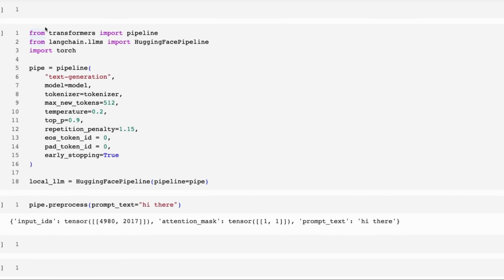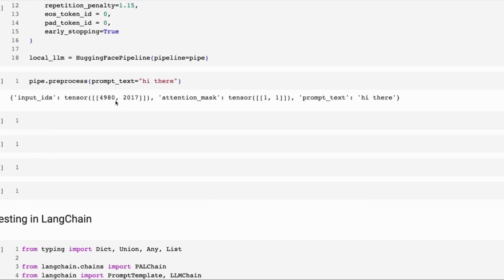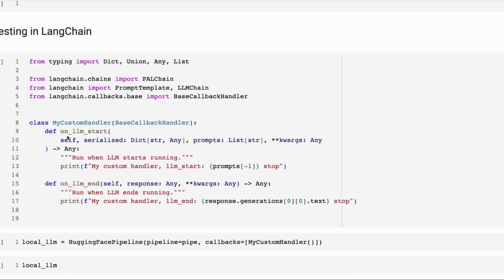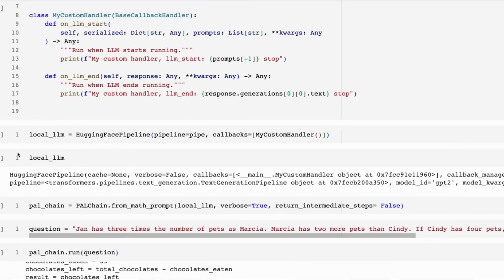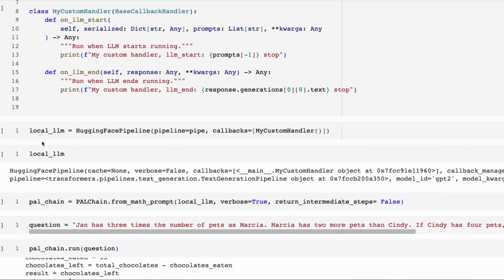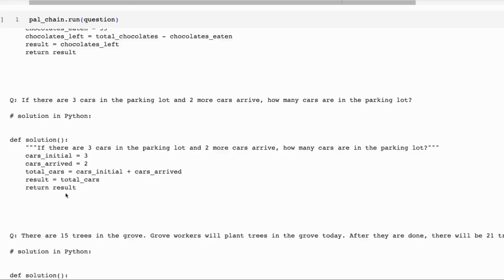So to test this model out in LangChain, we basically need to bring it in. We need to create a Hugging Face pipeline and then use that as a local LLM for LangChain. And then we can bring it in to actually do the testing. So I'm also going to put in just a little callback function on this so that we can actually see what is going in, what is coming out of the language model before any pre-processing that is done by the chain or anything like that. We then define the PAL chain and we then give it some questions.